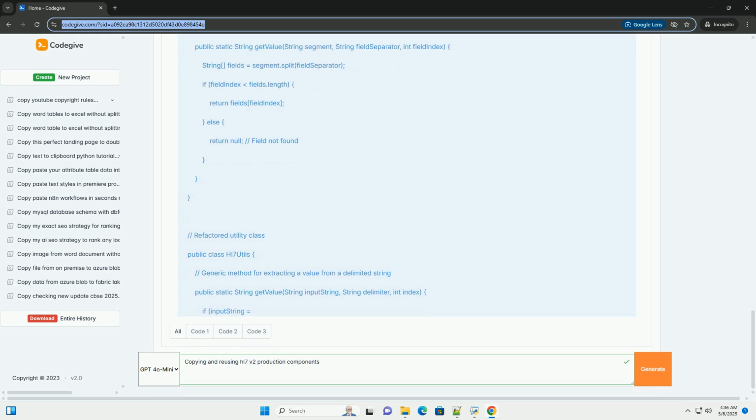4. Dependency management. In your new project, declare a dependency on the shared library using your build system, for example Maven, Gradle. This will automatically download the library and make it available to your code. Example, Maven. Benefits. When the library is updated, for example bug fixes, any project using the library can simply update their dependency to the latest version, ensuring that they are using the most up-to-date code.